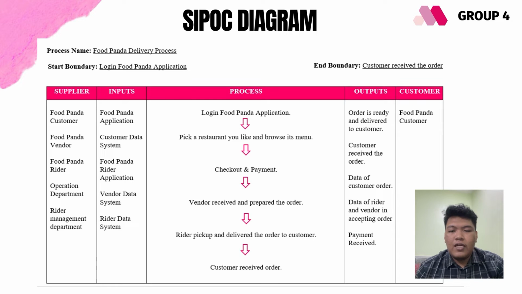The last step in the support diagram is to determine the suppliers that can provide input for the delivery process, which are the Foodpanda customer, in order to gain the basic information and customer data. Next is the Foodpanda vendor, Foodpanda rider, operation department, and rider management department.